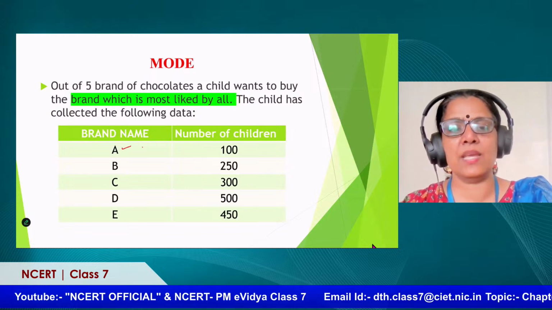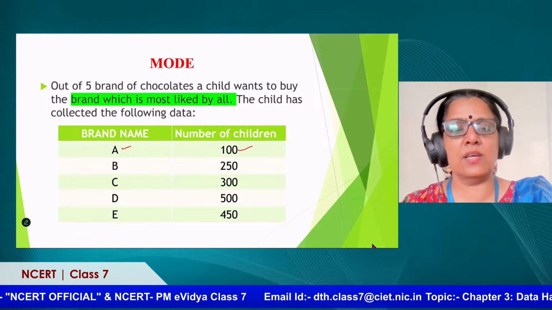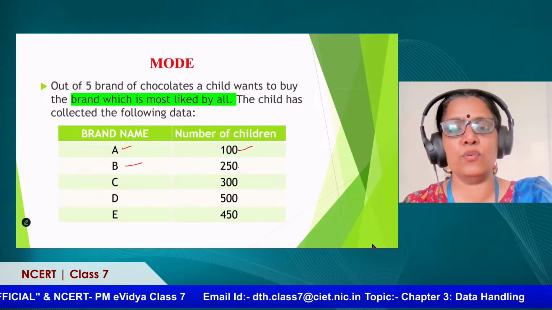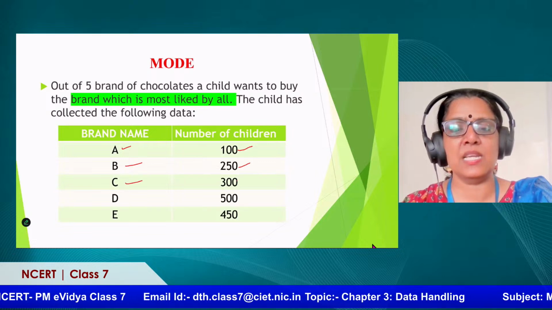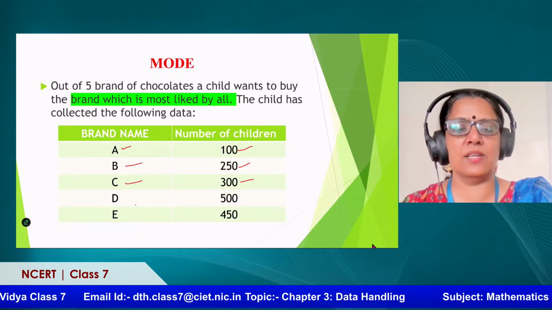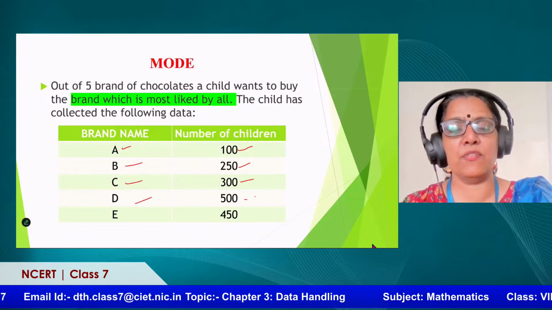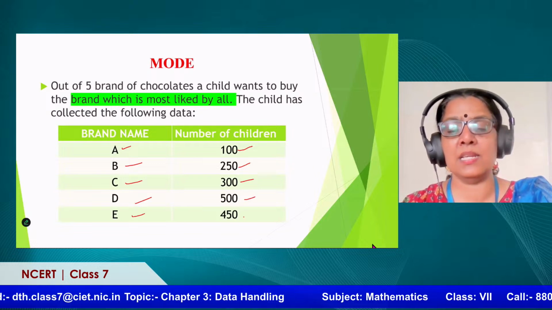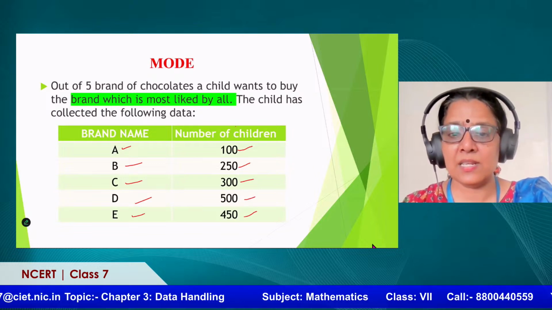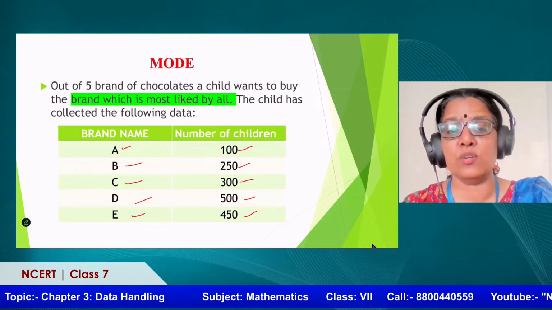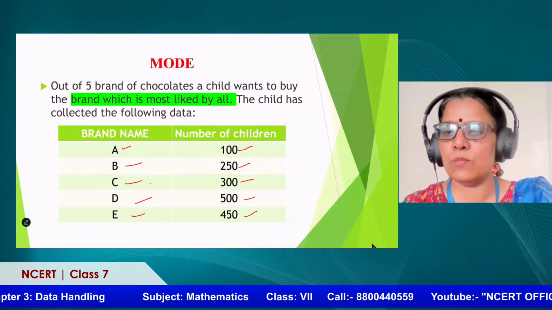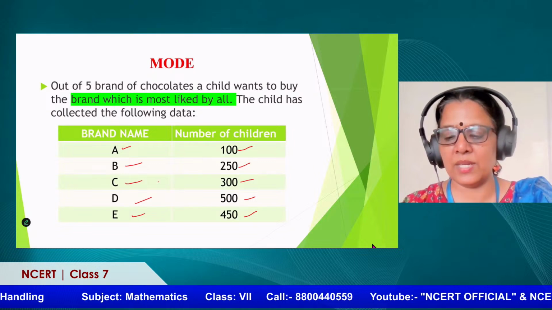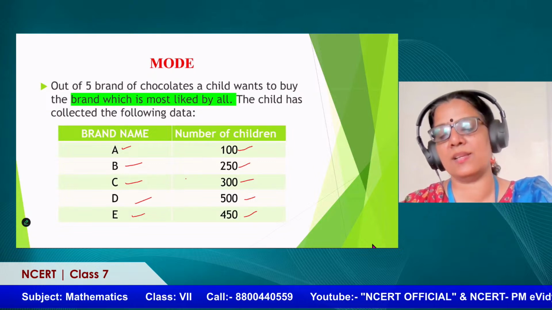For brand name A, we have 100 children. Brand name B, we have 250 children. Brand name C, 300 children like the chocolate. Brand D, we have 500 children. Brand E, 450. So isn't it clear from the data that 500 children like brand D? Isn't it the most liked by all? Finding this is called the mode.